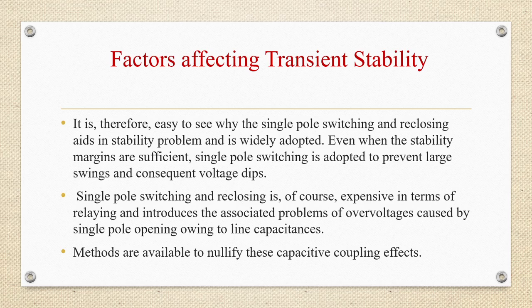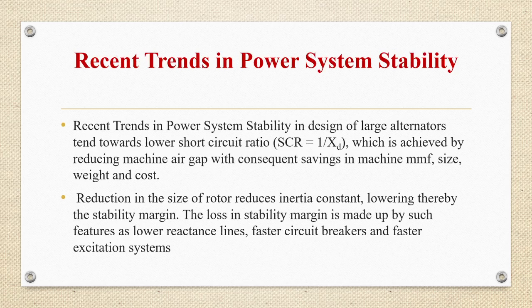It is widely adopted. Even when the stability margins are sufficient, single pole switching is adopted to prevent large swings and consequent voltage dips. Single pole switching and reclosing is of course expensive in terms of delay and introduces the associated problems of overvoltages caused by single pole opening owing to line capacitances. So there are various methods available to nullify these capacitive coupling effects.